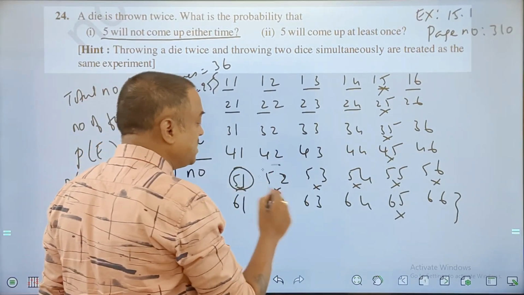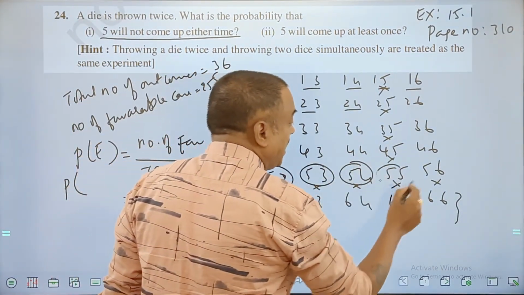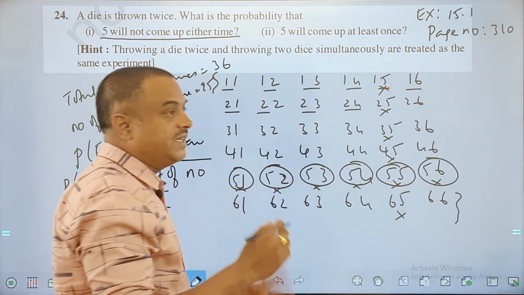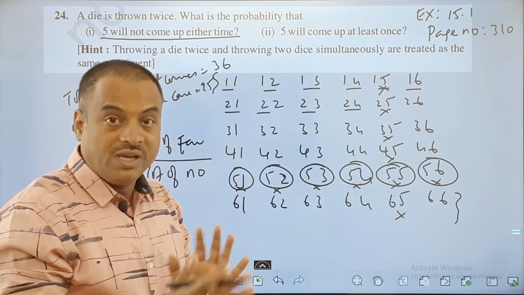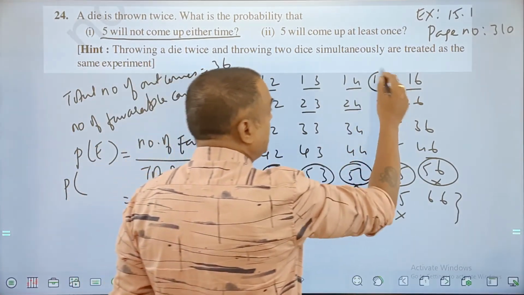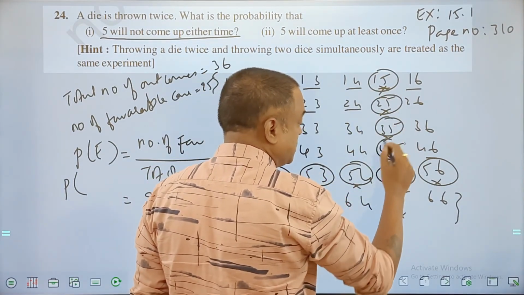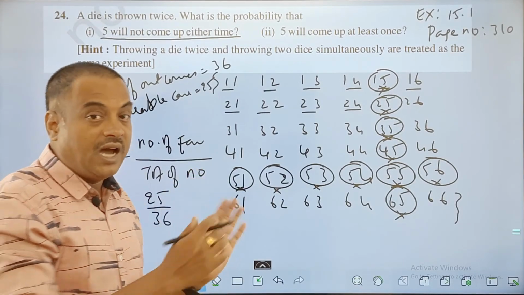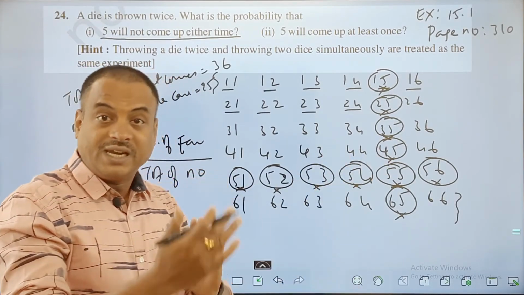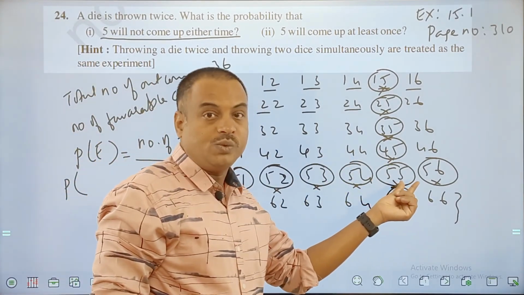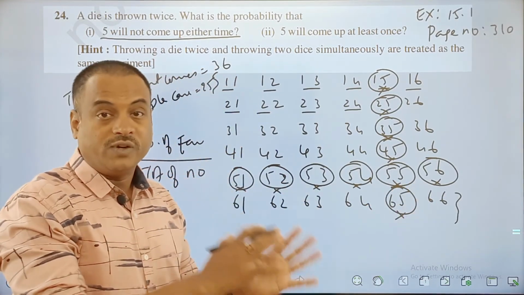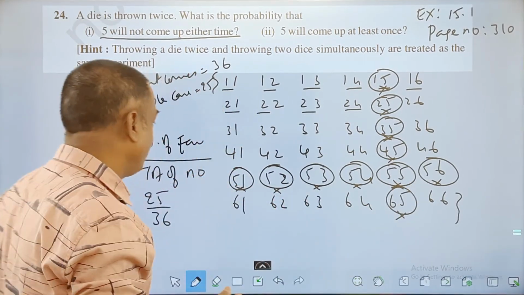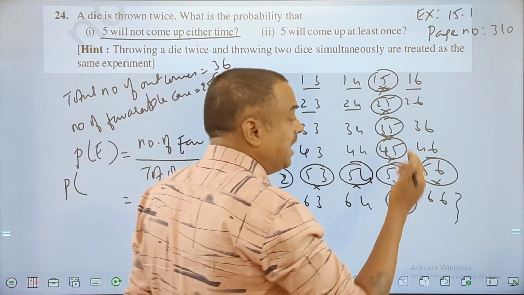So these are all the cases where I can see 5 at least once, he said. That means it can also appear on both dice. And here you see on the second die 5 appears. So the first case is 5 appears on the first die, in the second case 5 appears on the second die, and there can be one common situation where 5 appears on the first die as well as the second die. So the number of favorable cases here is 11.